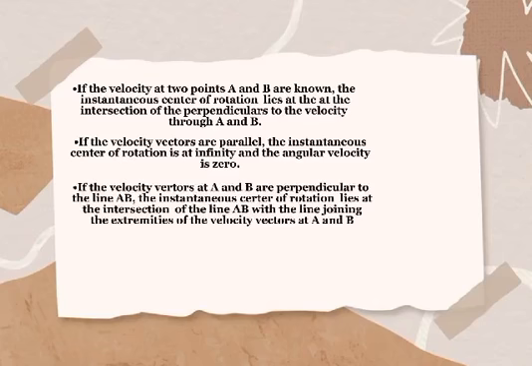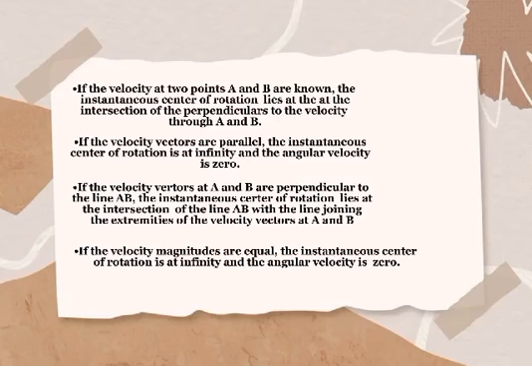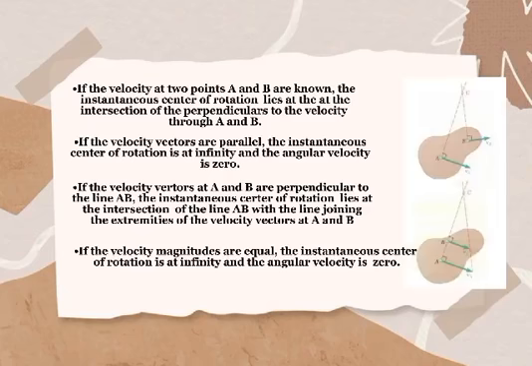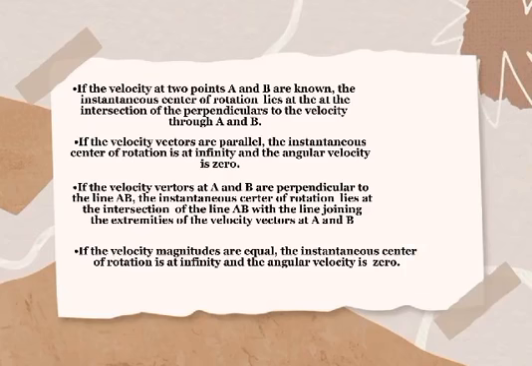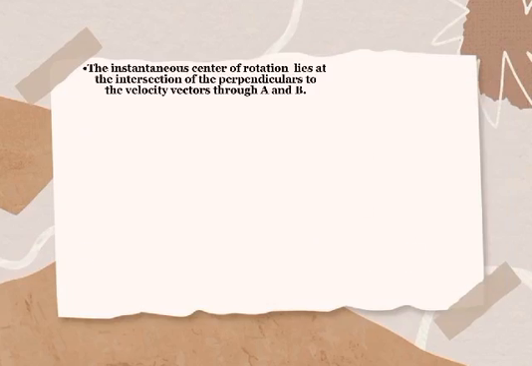If the velocity vectors at A and B are perpendicular to the line AB, the instantaneous center of rotation lies at the intersection of the line AB with the line joining the extremities of the velocity vectors at A and B. If the velocity magnitudes are equal, the instantaneous center of rotation is at infinity and the angular velocity is 0. The instantaneous center of rotation lies at the intersection of the perpendiculars to the velocity vectors through A and B.